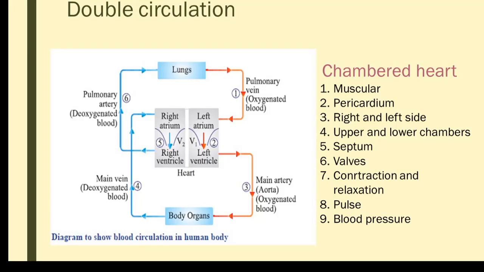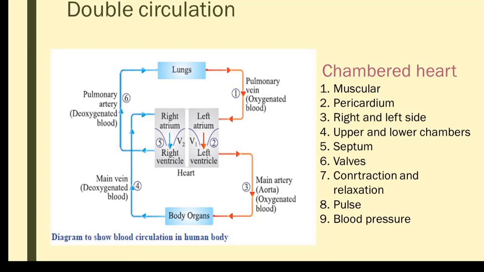But it is not completed, because only impure blood circulated, was purified, and went back to the heart. Then from the left ventricle, the pure blood has to be supplied to the different parts of the body. So here, in the body organs, the exchange of gases takes place. And from there the blood will carry more carbon dioxide and waste materials, and then it will pass on to the right atrium.